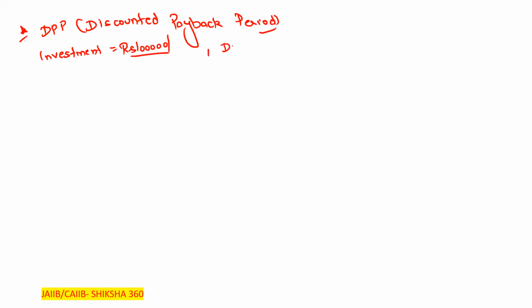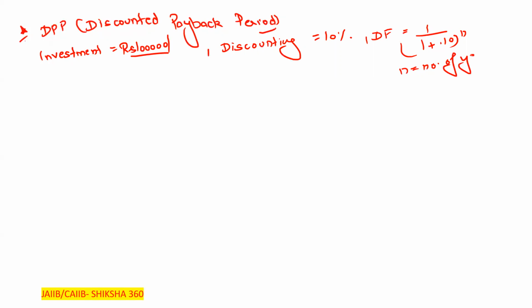And a discounting rate of 10%. So how can we calculate the discounting factor? That is 1 upon 1 plus 0.10 power n, where n is equal to the number of years. From that, we are going to calculate the present value. Like we have year 0, that is 1 lakh. It is the present value in that year.